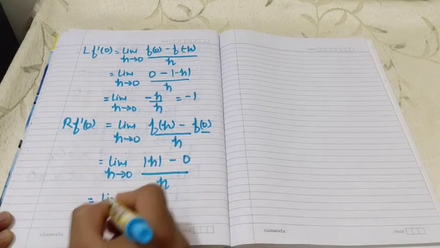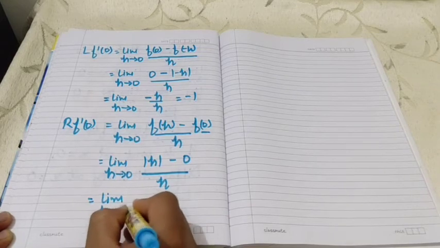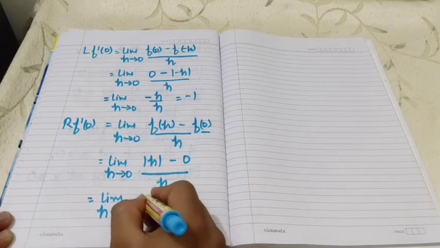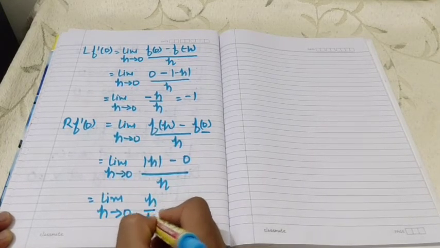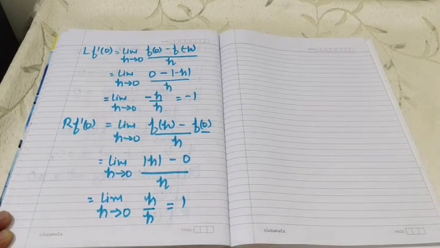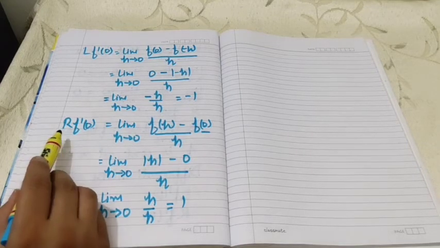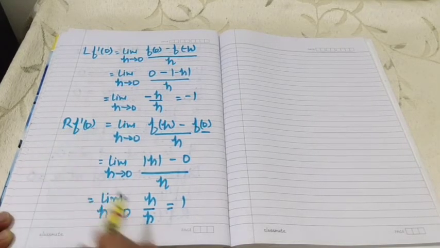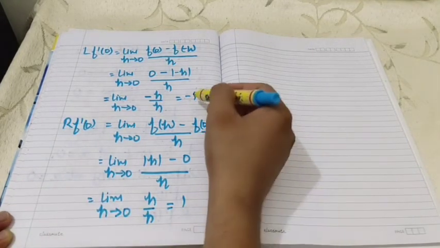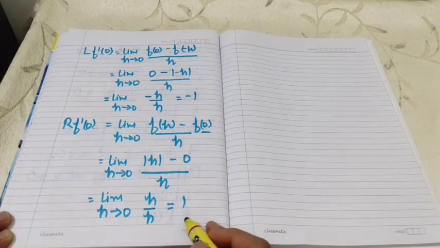It will further become the limit h approaches 0 of modulus of h, which is h, divided by h, that is equal to 1. So here we see that the right hand derivative of the function at x equals 0 is 1. Left hand derivative minus 1, right hand derivative plus 1.